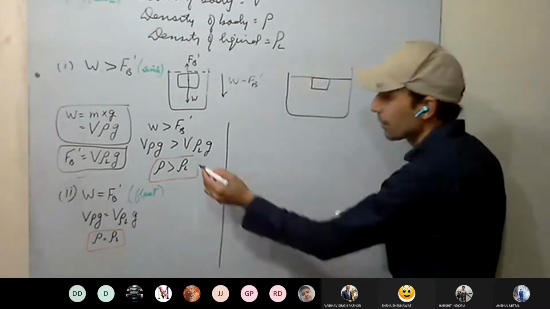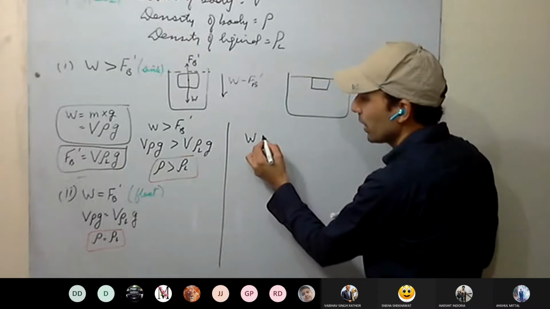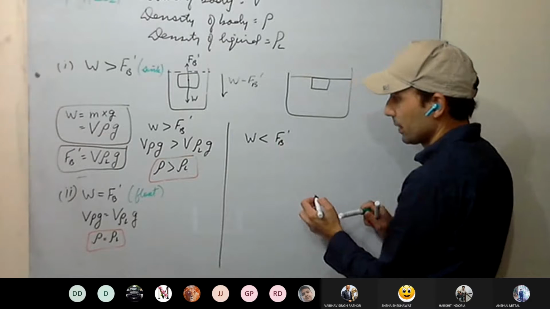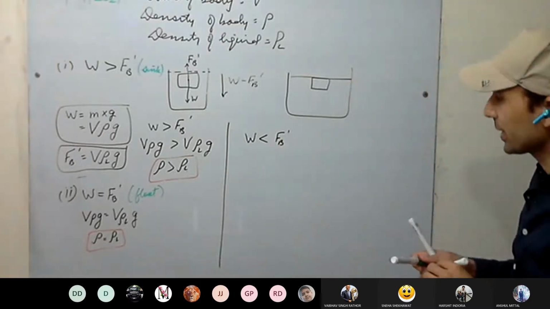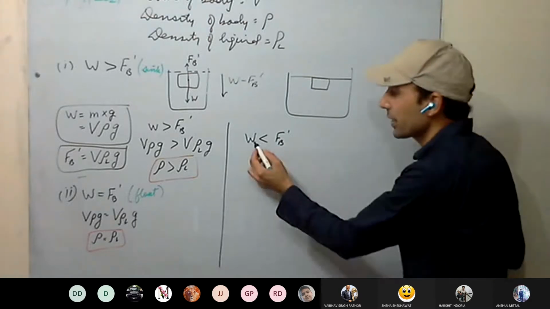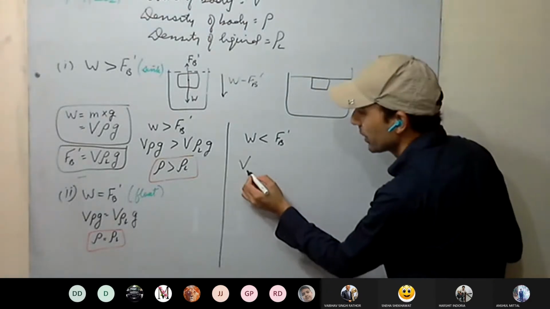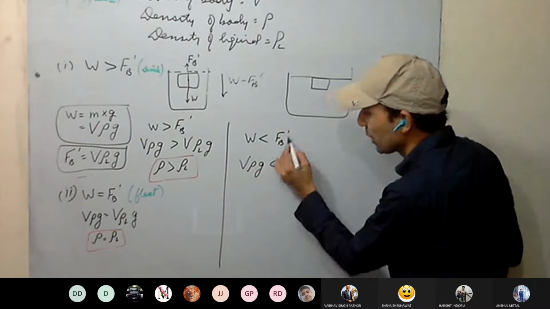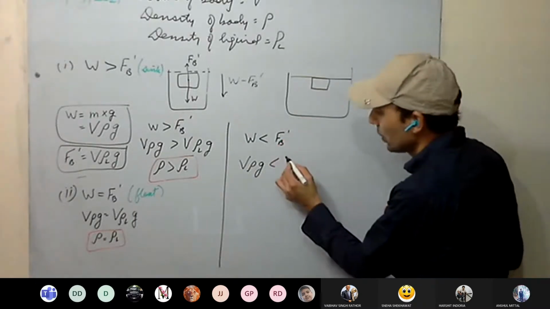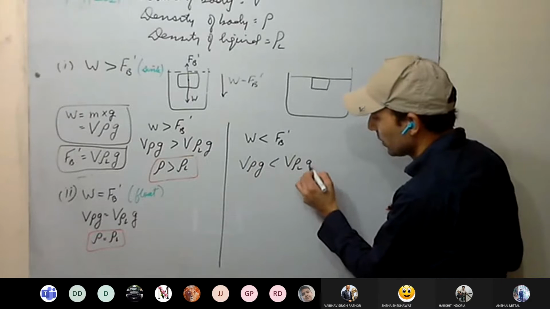Now, case three: the weight of the body is less than the maximum buoyant force. What is the weight? V rho g. The maximum buoyant force that can act on a body when it is completely immersed is V rho_L g.